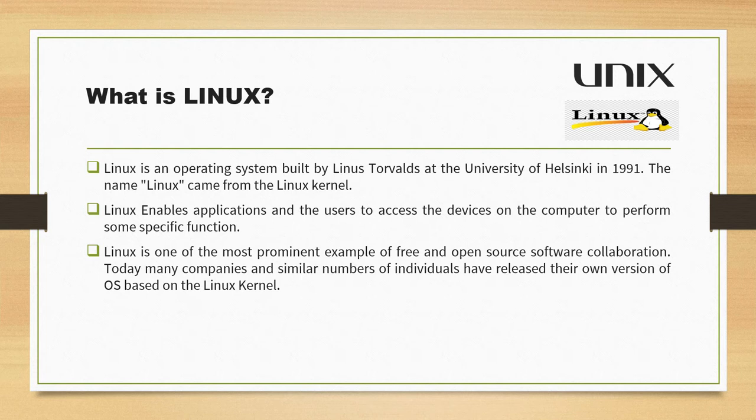Today, many companies and individuals have released their own versions of OS based on the Linux kernel. So Linux is completely open source and free. You can download its code, modify it, and create your own custom Linux, right?